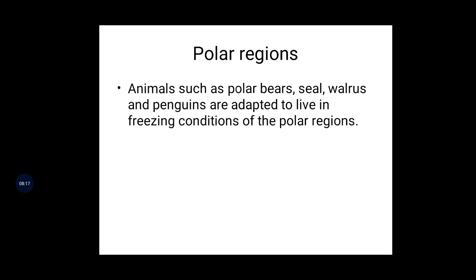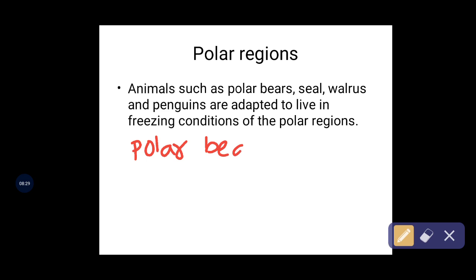Again, I will write it here. Such as polar bears and seal. And next one, walrus.